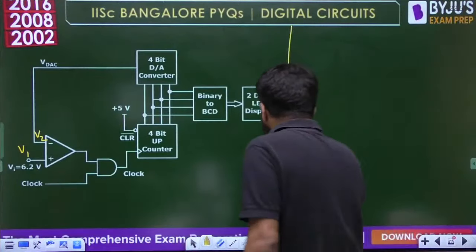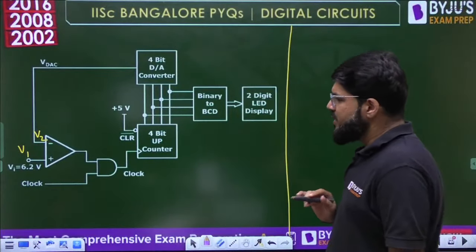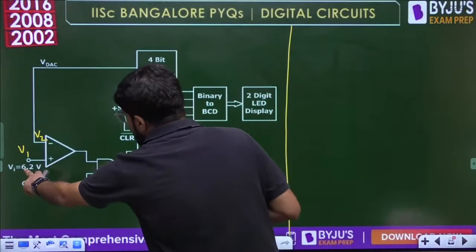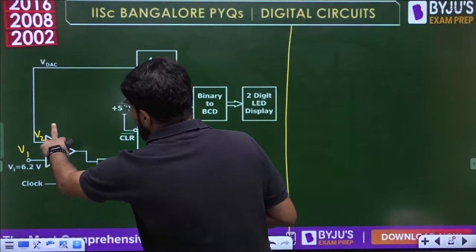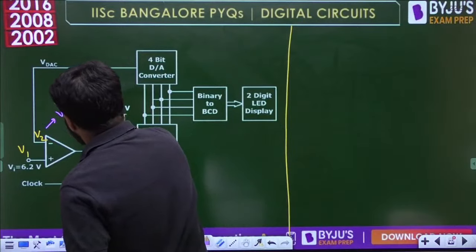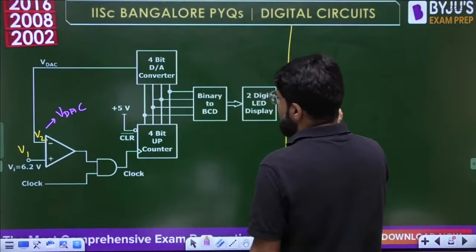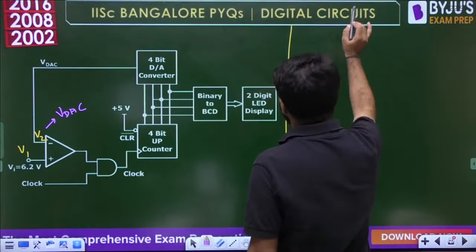Now we will solve this by making a simple table. We have to compare with the analog input Vi, and V2 means the VDAC, the output of the DAC. The counter starts from the clear state, as clearly mentioned.